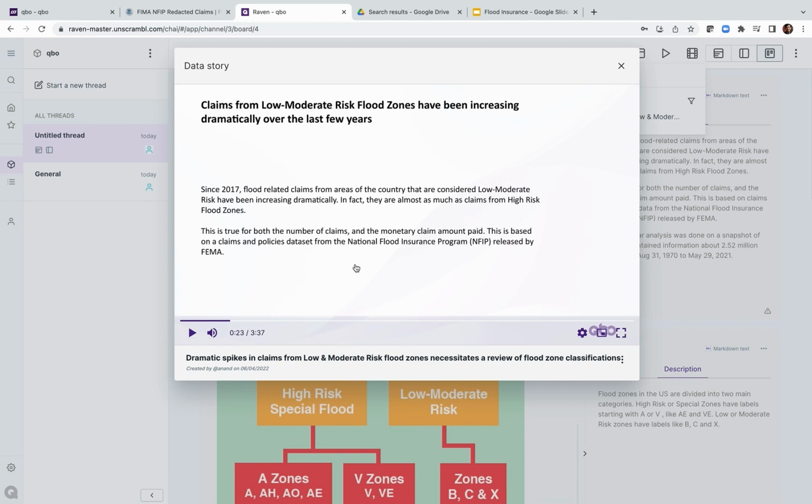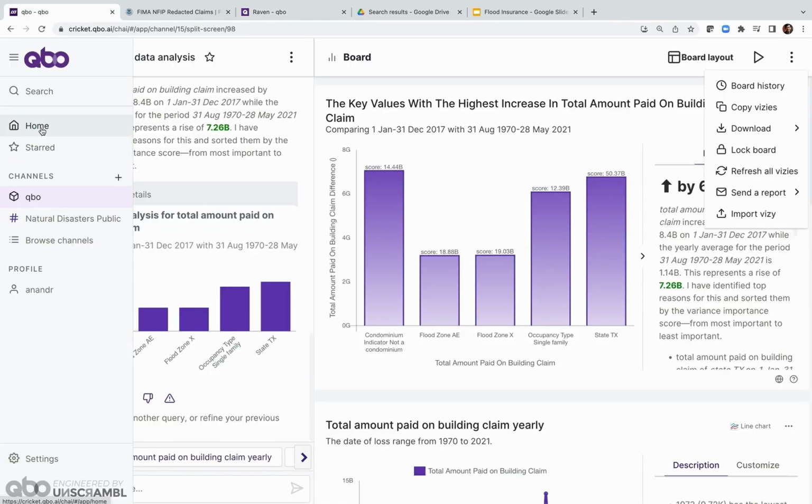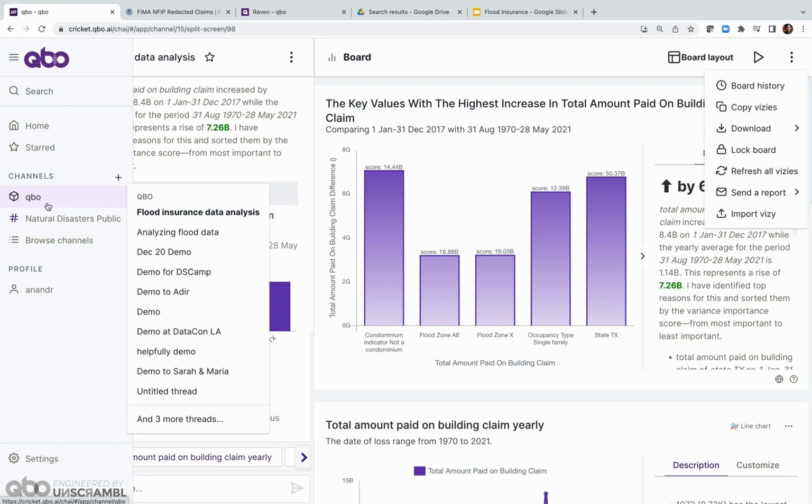So in this way, data scientists, data analysts can create more engaging presentations or content about the analysis they've done and share it with the stakeholders. So these stories are created either completely manually. The user can pick their charts that they've explored using natural language conversations and then formulate a story. Or Cubo can also suggest stories. So one of the features of Cubo is a set of analytics. We already saw some analytics about why questions. We also have other predictive analytics, so the clustering, harm reduction analytics. And all of them can also generate stories, which could be a starting point for creating video stories.